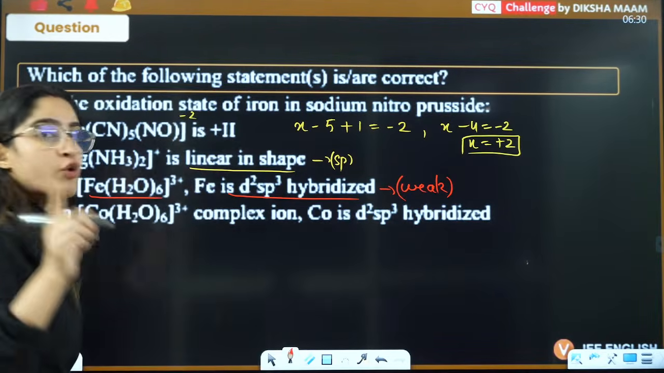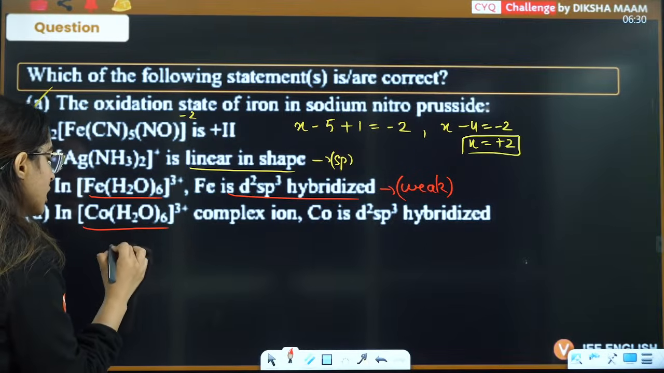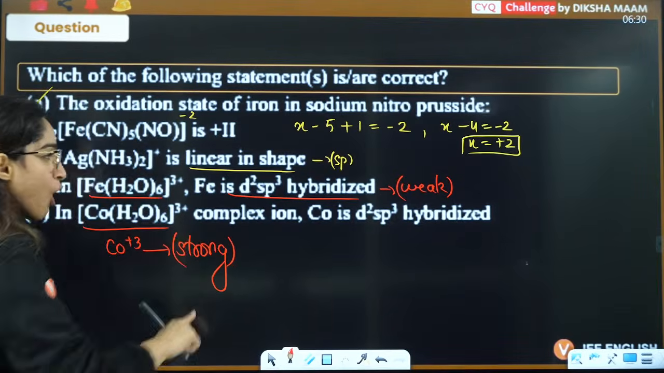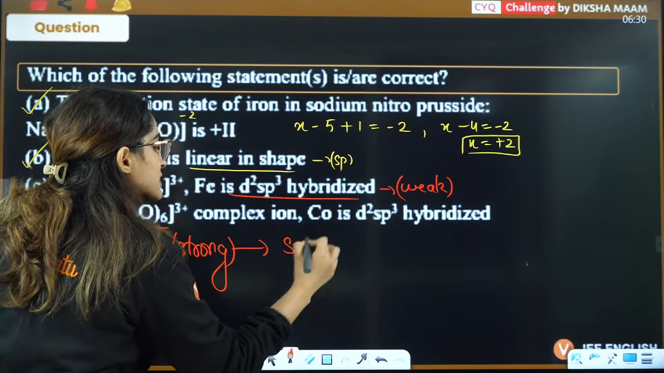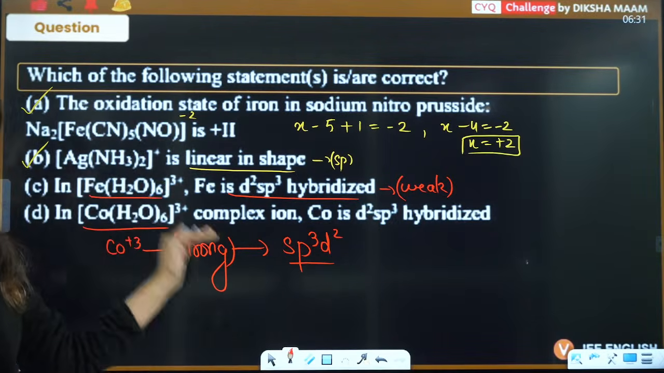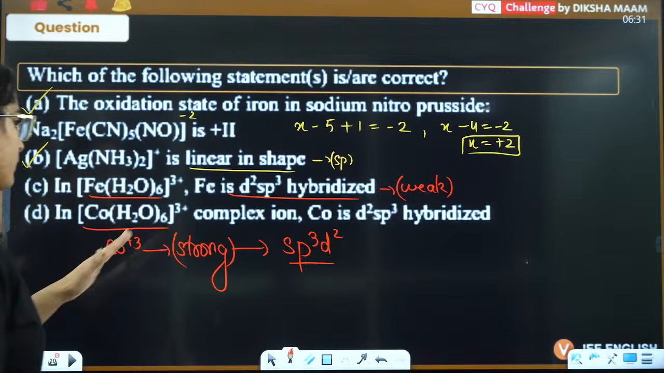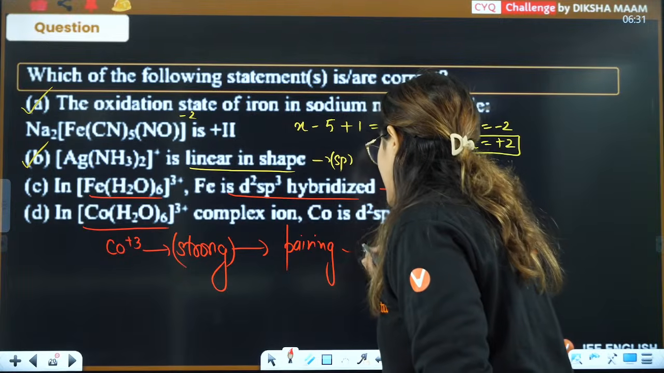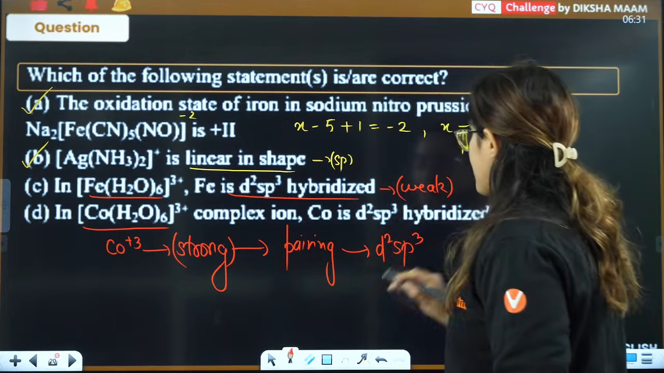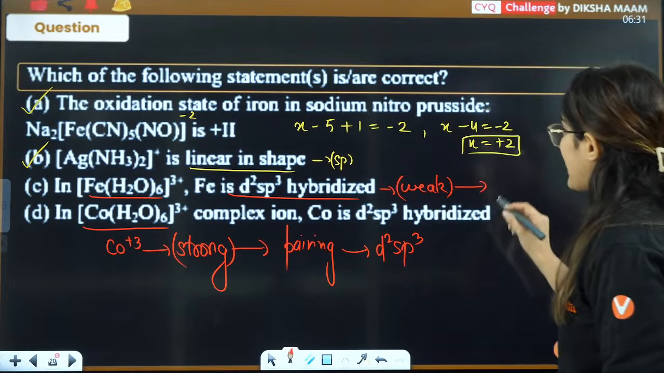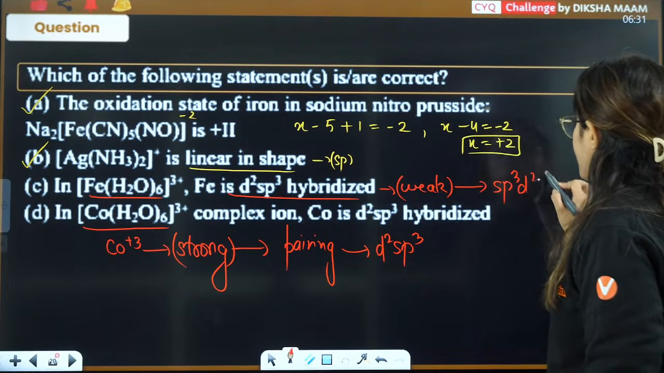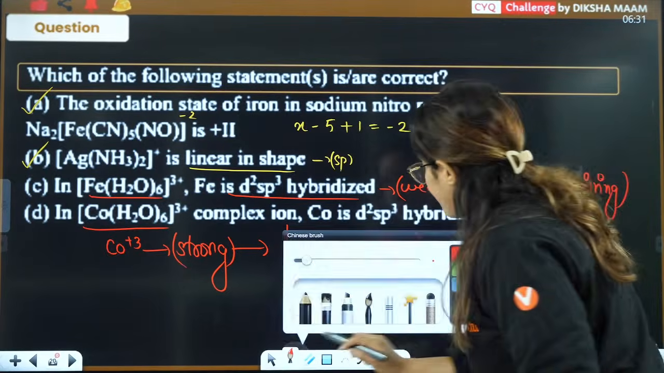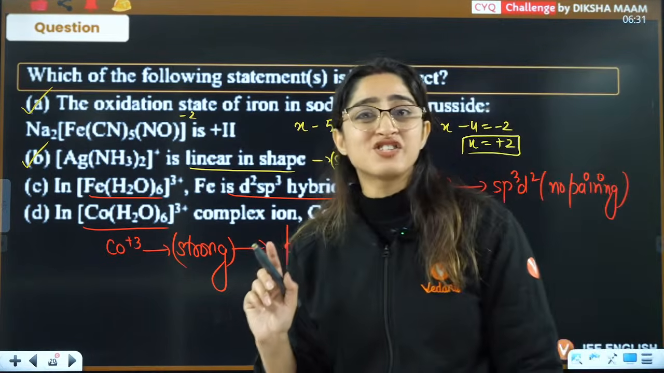But in case of cobalt 3 positive, cobalt is in 3 positive oxidation state only, water will behave as a strong field ligand, and hence it will give you d2sp3. Strong field means it will cause pairing, and because of pairing it will give you d2sp3. And here it is weak field, and that is why it is going to give you sp3d2, because there is no pairing here. Because of the exception here, the answer has changed, right?